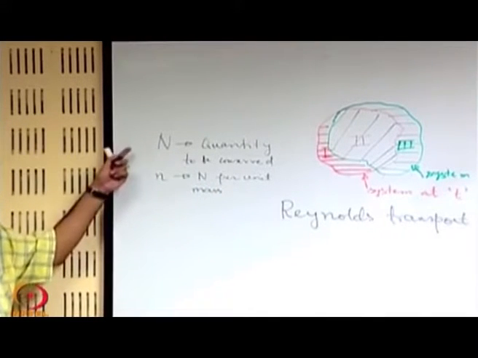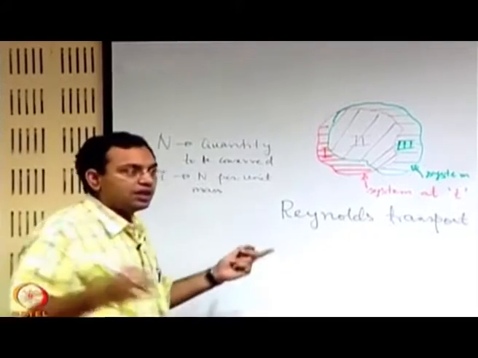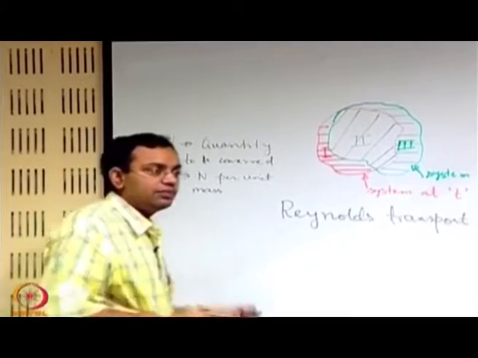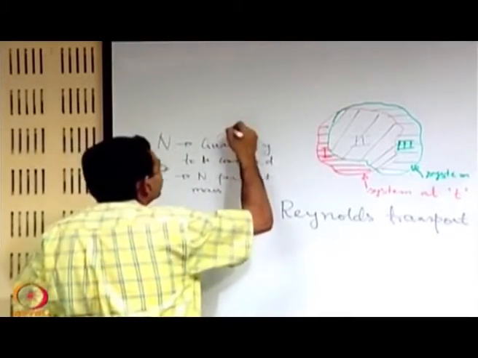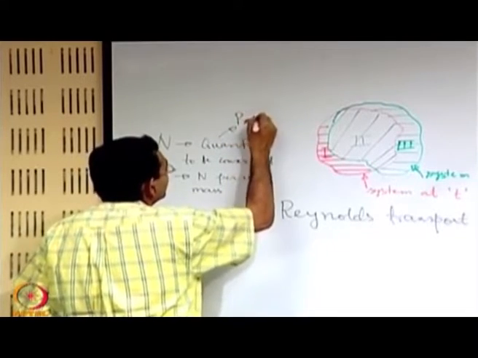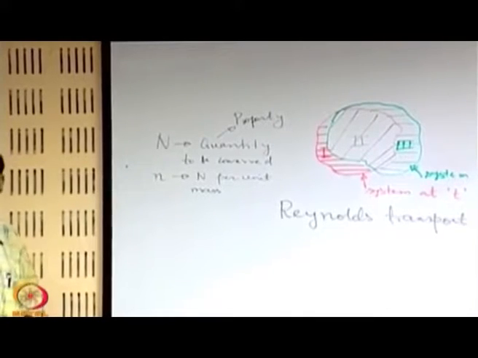So, capital N is the total and small n is that expressed per unit mass, and that total may be any property. So, when you say quantity, it is better to call it a property, and what property, that we will see.